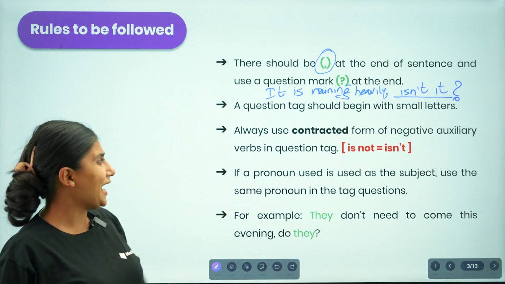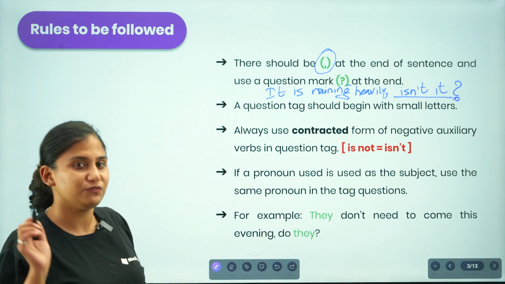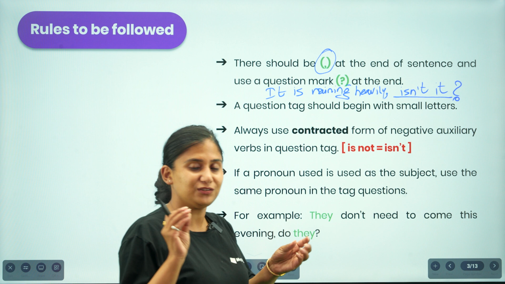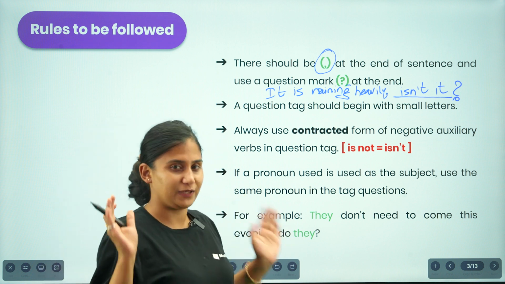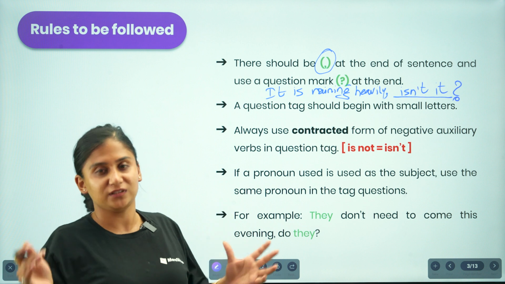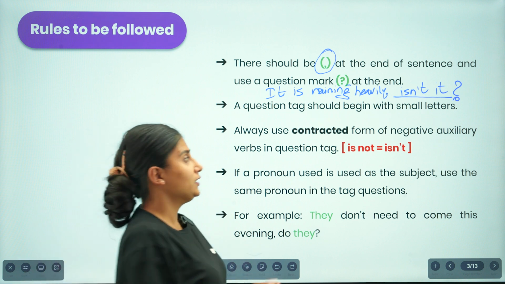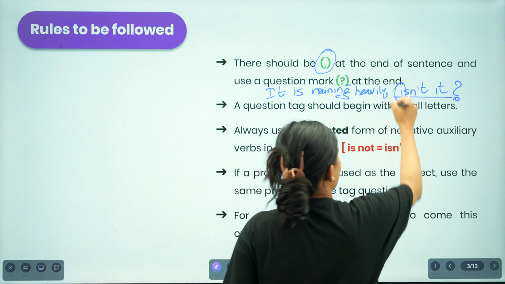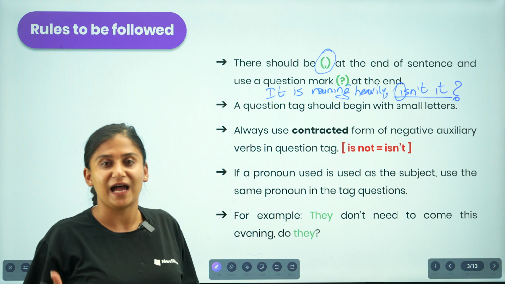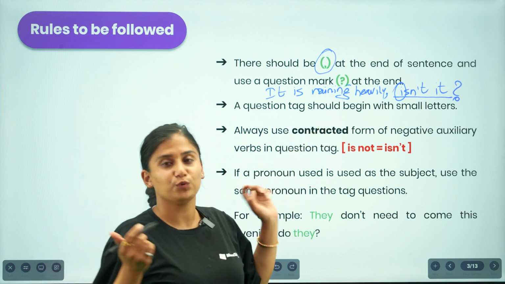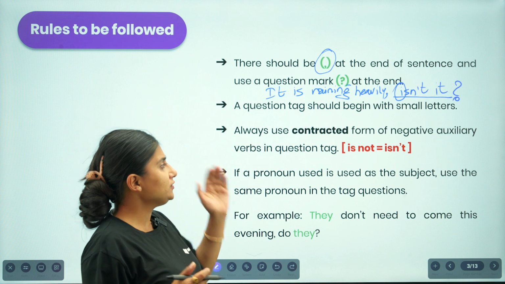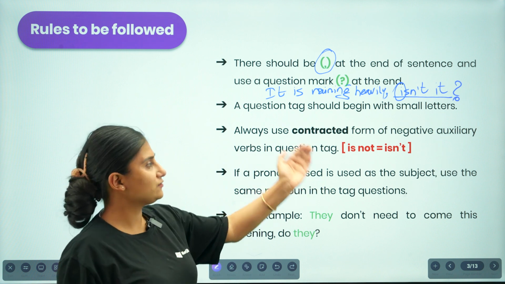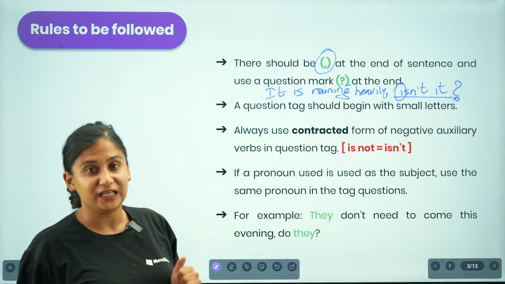So now, a question tag should begin with a small letter. You should be very watchful about these ideas. These are very small ideas that you should consider in order to get proper marks and in order to present your answer with proper authenticity. So the question tag always begins with a small letter. You are not supposed to present it in a capitalized form after the comma. Okay, so always use the contracted form of negative auxiliary verbs in a question tag.